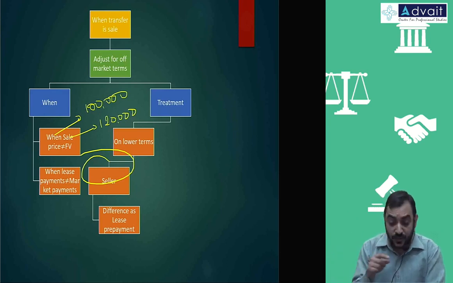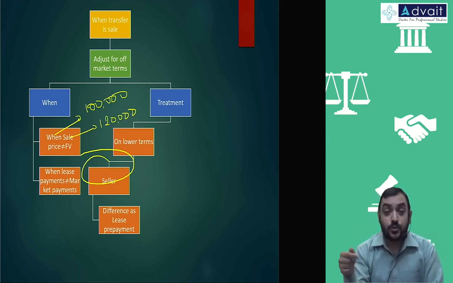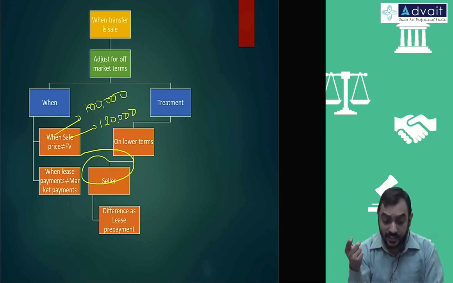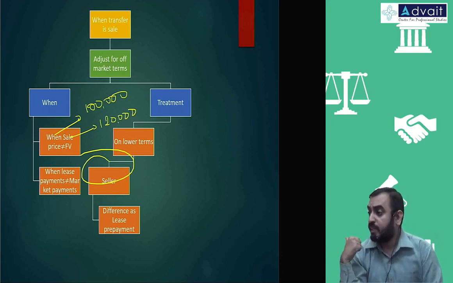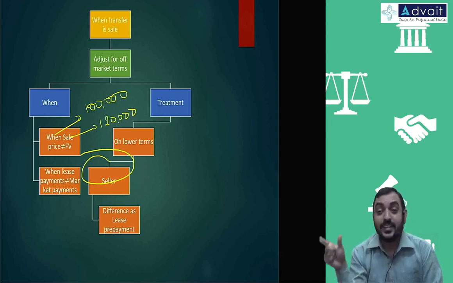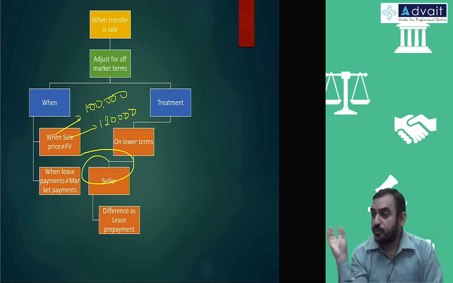But had he sold to somebody else, he would have received 1,20,000. So you still have to recognize sales of 1,20,000. Credit is 1,20,000, debit is 1 lakh. The difference amount you are not receiving, you treat as prepaid lease. So the journal entry: bank account 1 lakh, lease prepayment 20,000, to sales 1,20,000.